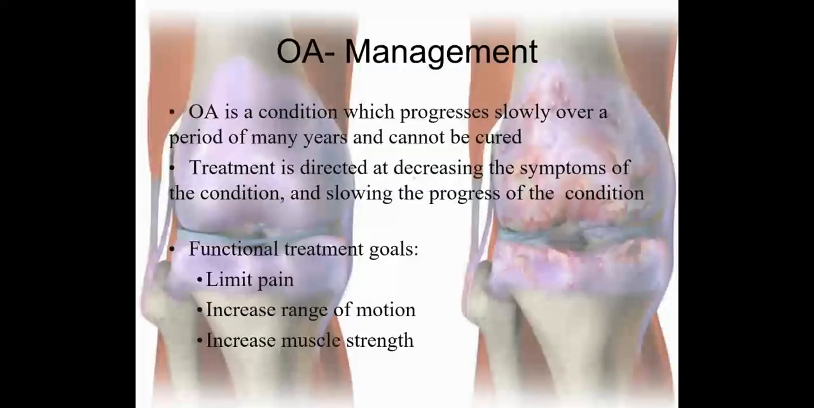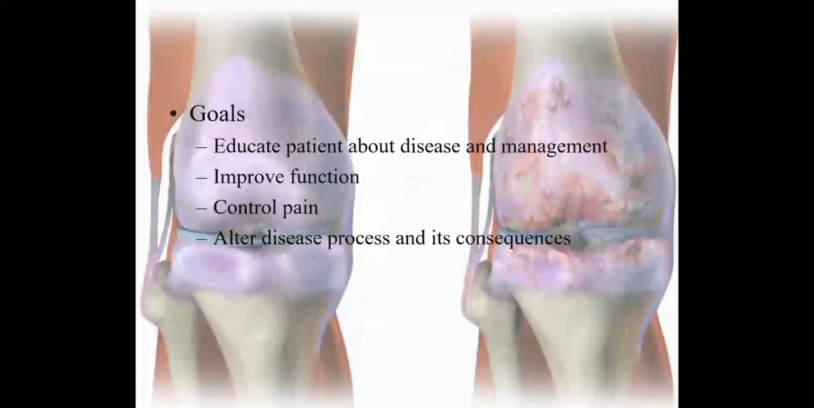So OA management, coming to the management of osteoarthritis. OA is a condition which progresses slowly over a period of many years and it cannot be cured completely. So treatment is directed at decreasing the symptoms of the condition and slowing its progress. What are the functional treatment goals? We have to limit the pain, increase the range of motion, and increase the muscle strength. Goals of rehabilitation are to educate the patient about the disease and management, improve the function, control the pain, and alter the disease process and its consequences.